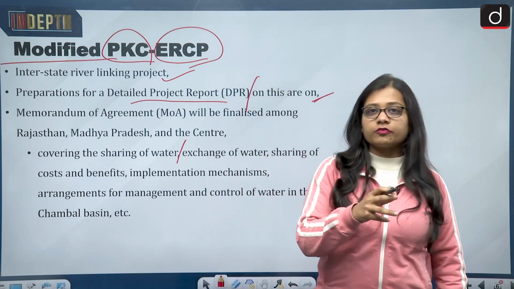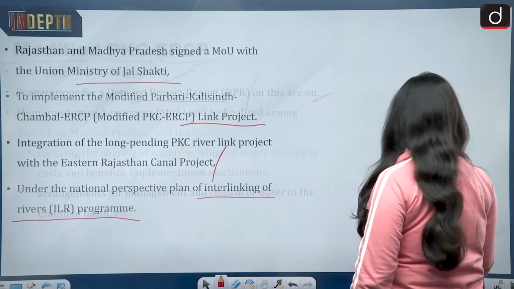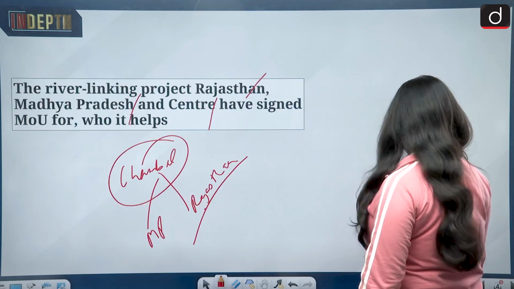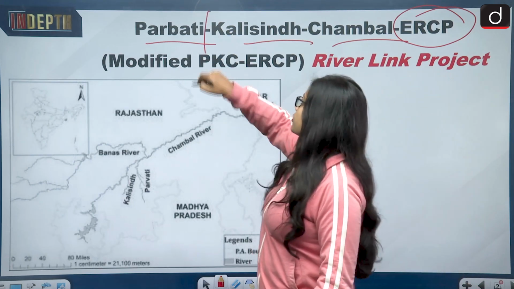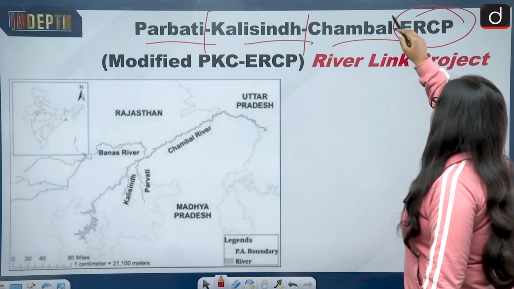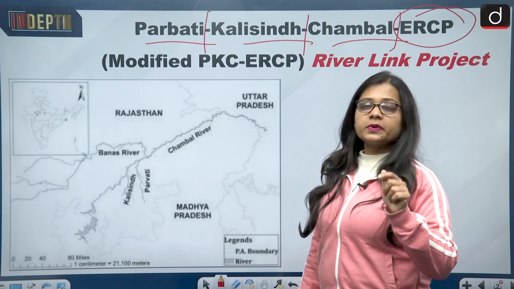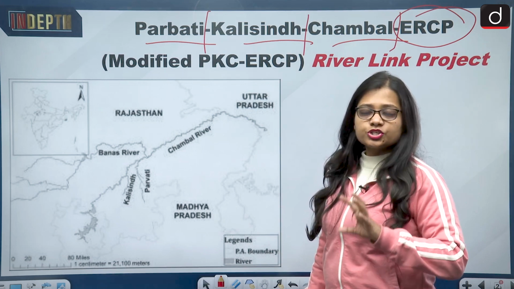It means the rivers PKC. P stands for Parbati, K stands for Kali Sindh and C stands for Chambal. So these are the rivers P, K, C. So how will the water of these rivers be shared?